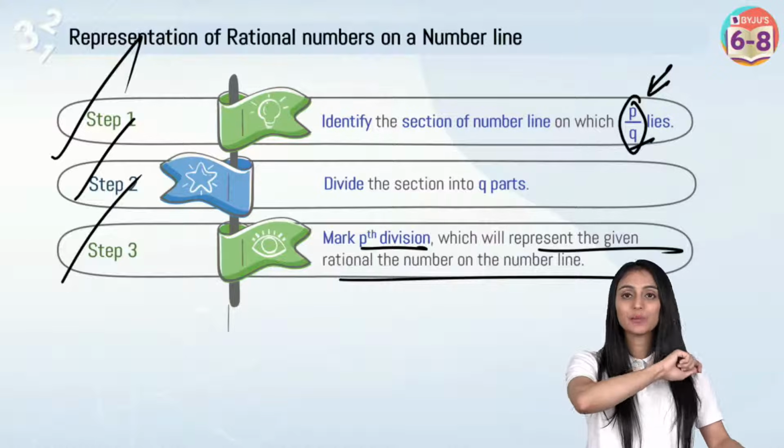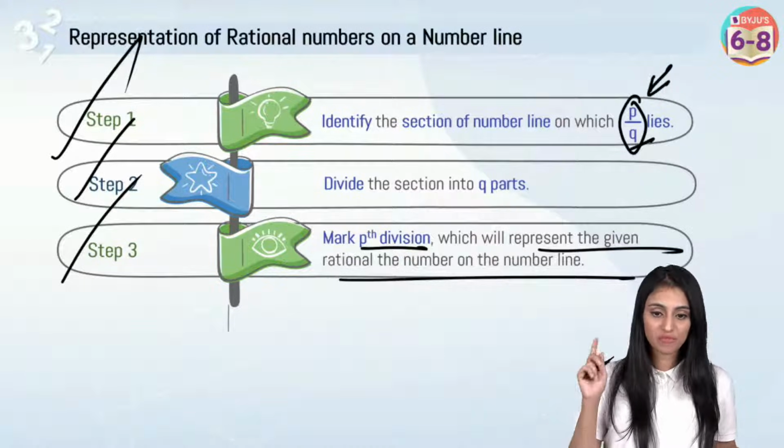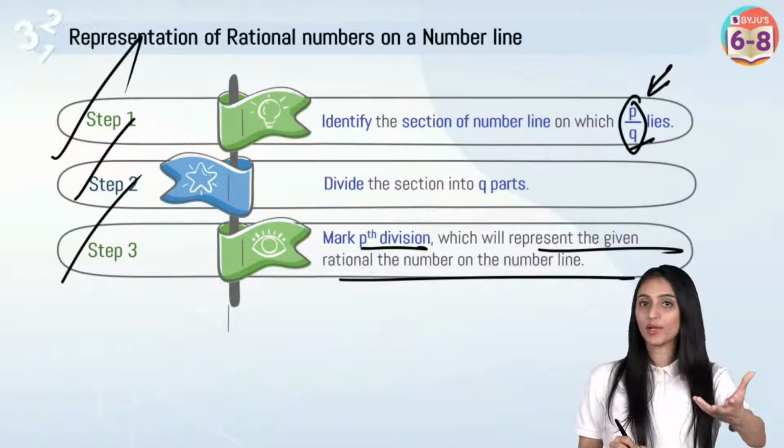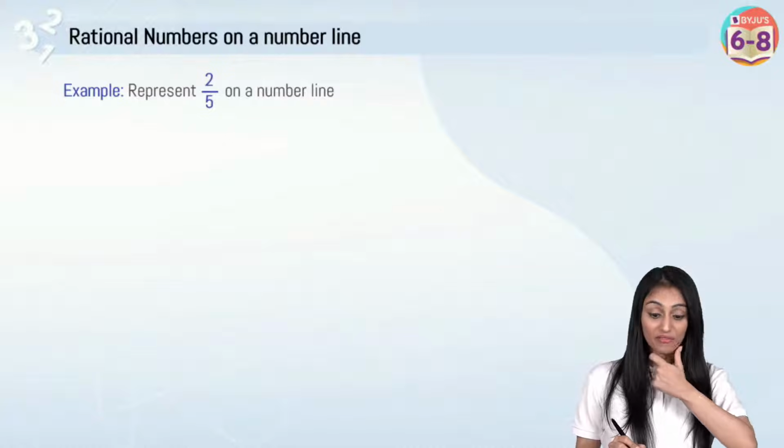So you can represent any rational number on the number line. It's going to be very simple. So let's try out a question for a better understanding. Represent 2 by 5 on a number line.